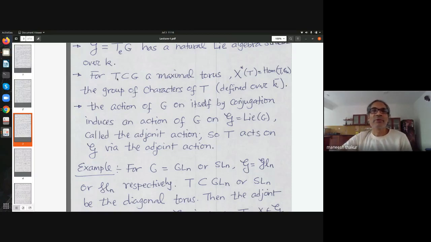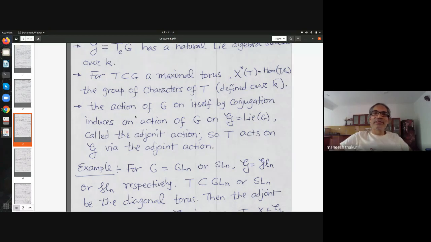Right. So if you fix a maximal torus T in a connected algebraic group G, well, this definition again doesn't need connectedness. You can define the group of characters on T, namely all algebraic group morphisms from T to Gm. When I write this, I am looking at all these objects over the algebraic closure. So that's a group. It's called the group of characters of T.